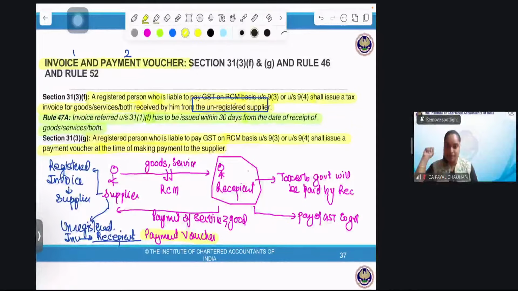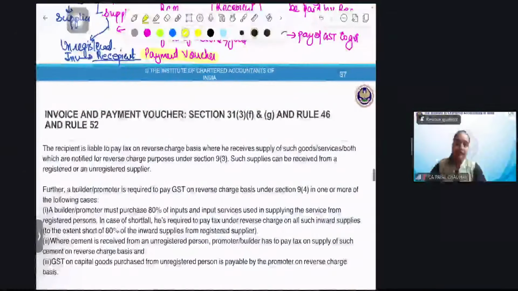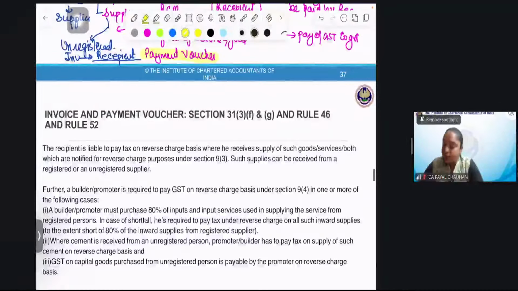We have an example also. So the recipient now, invoice and payment voucher. The recipient is liable to pay tax on reverse charge basis where he receives supply of such goods or service, both which are notified for reverse charge for the purpose under section 9(3). Such supply can be received from a registered or an unregistered supplier.